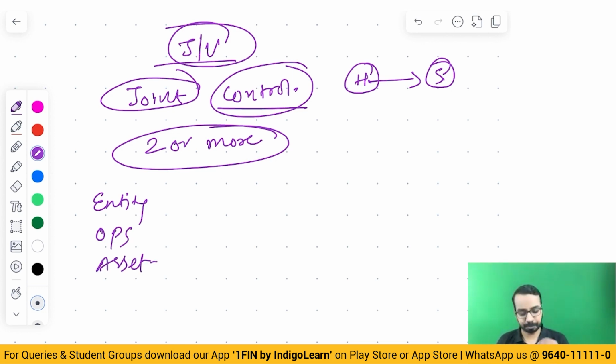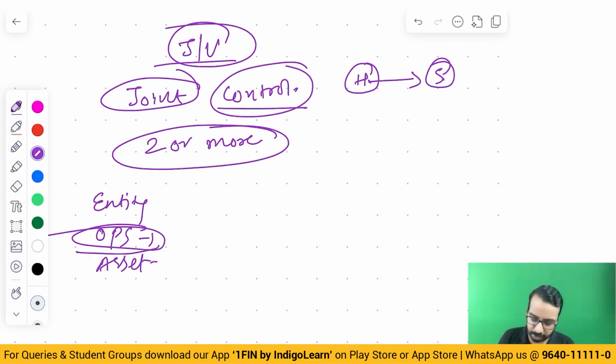So for example, let us say two or three of you friends decided to set up a stall at some kind of fair or mela. You will prepare some food items and put up a stall there. That falls in the category of jointly controlled operations. You are controlling the operations without buying any asset together and without having a separate entity. One of you will buy, another will prepare, and the third will take care of selling. All three of you carry out the operations, and finally you share the profit.